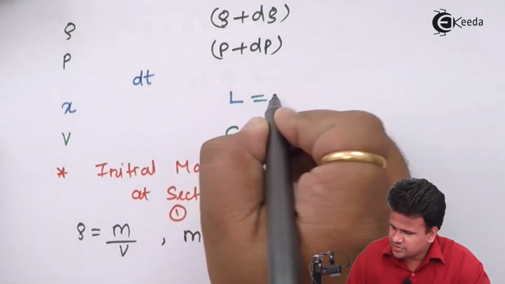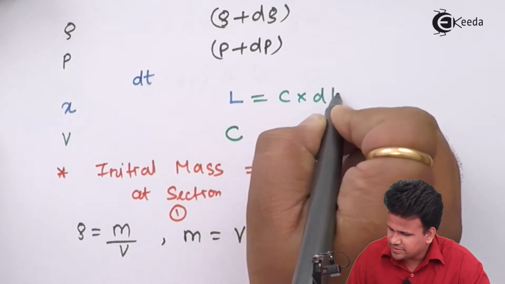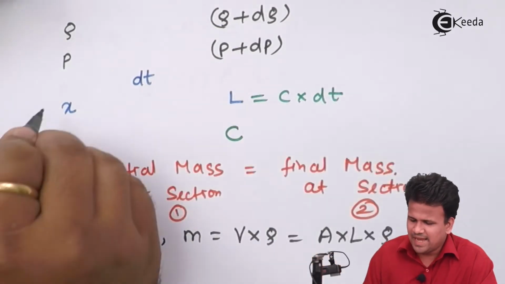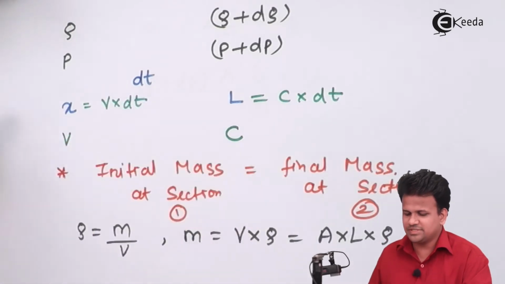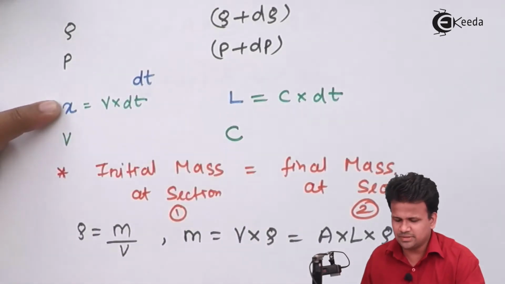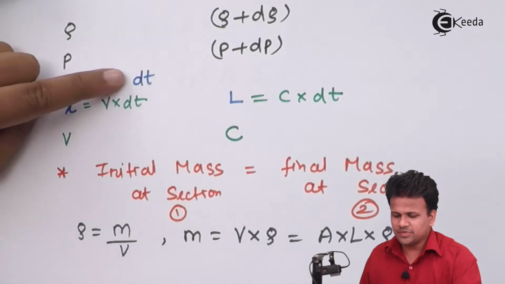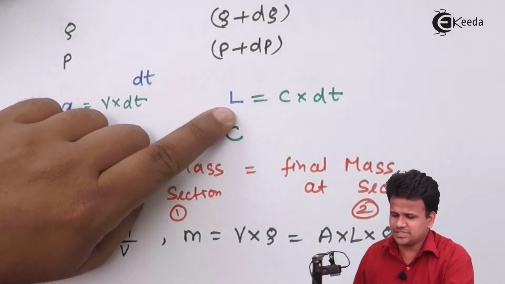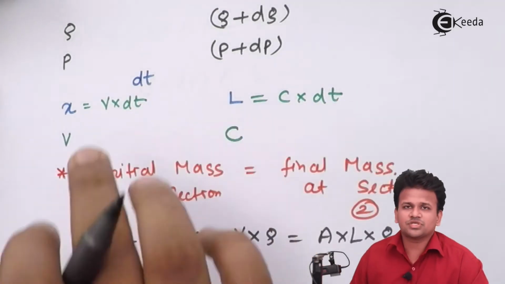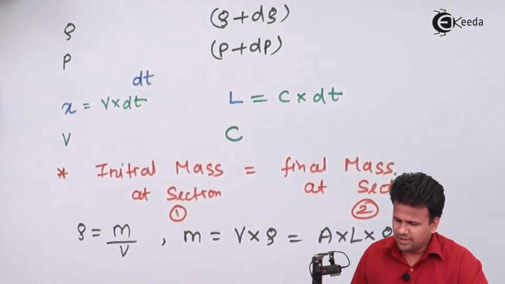So L is equal to C into dt, whereas X is equal to V into dt. This is the distance traveled by the piston, X, in a small amount of time dt, and this is the distance traveled by the sound in the small amount of time dt.